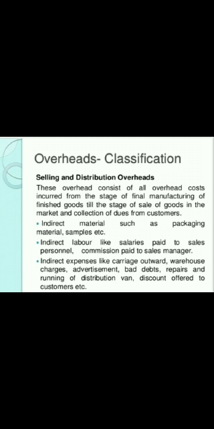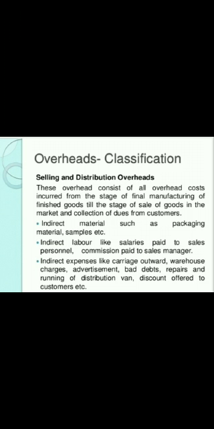All the indirect costs like indirect material such as packaging material and samples, these are the indirect material cost. And indirect labor like salaries paid to the sales personnel, commission paid to the sales manager, these are the indirect labor cost.